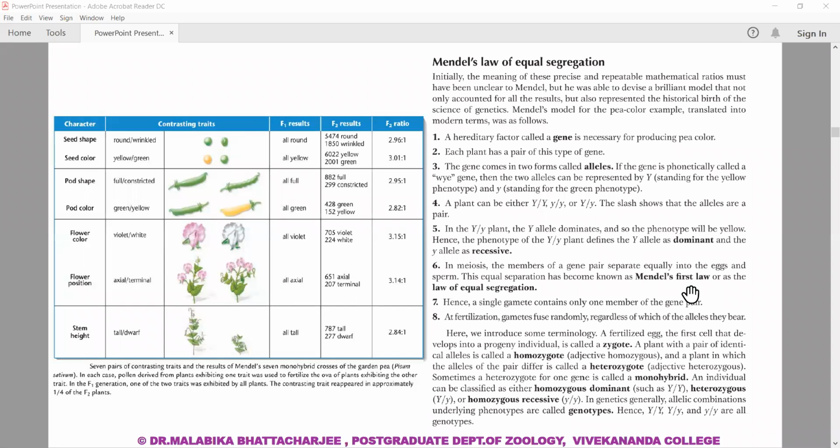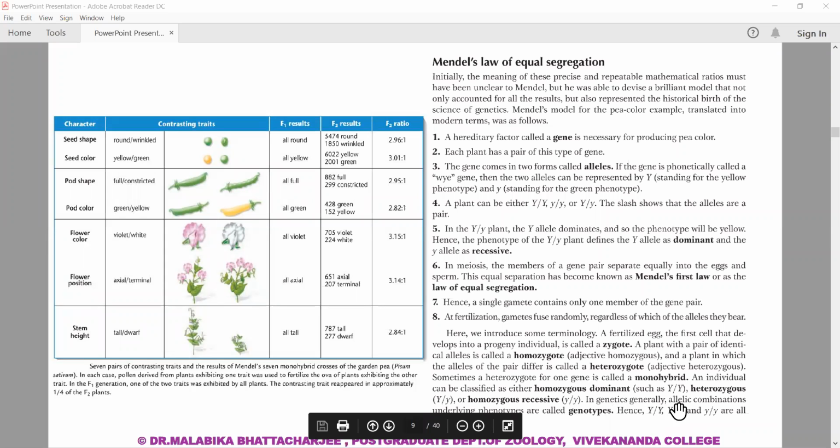The first hypothesis that came from Mendel was Mendel's law of equal segregation. That is, as I just said, each individual organism possesses two alleles encoding a trait, and alleles separate when gametes are formed. When we think of the different combinations, a homozygous dominant is Y/Y, a heterozygous is capital Y / small y, and a homozygous recessive is small y / small y.